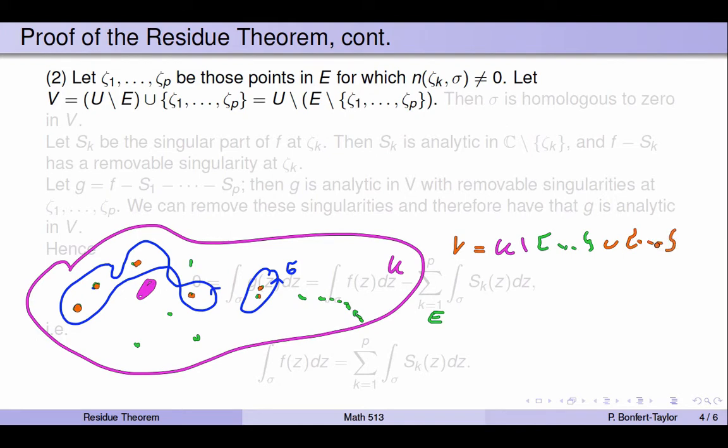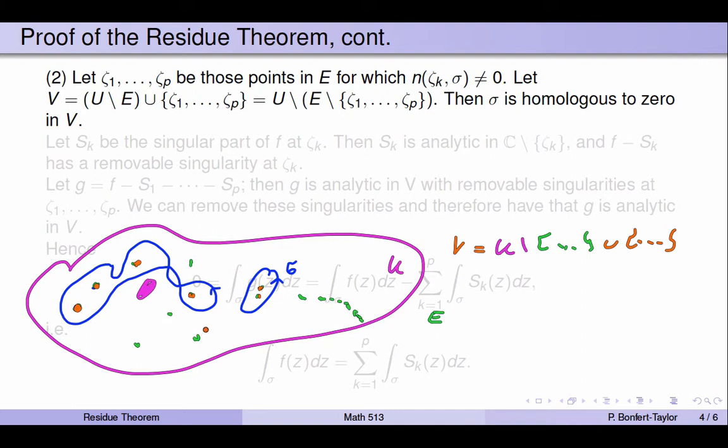Okay? So what does that mean? That means the cycle sigma is homologous to 0 in V. Even though we took these green points out, since the cycle doesn't wind around the green points, I might just as well take them out of U. So my new set V doesn't have all these green singularities anymore. They're not part of the set. I don't have to worry about them. The function f, looked at in V, has only the orange points as singular points, those that the cycle winds around. The other ones are not of concern anymore because the cycle doesn't wind around them.